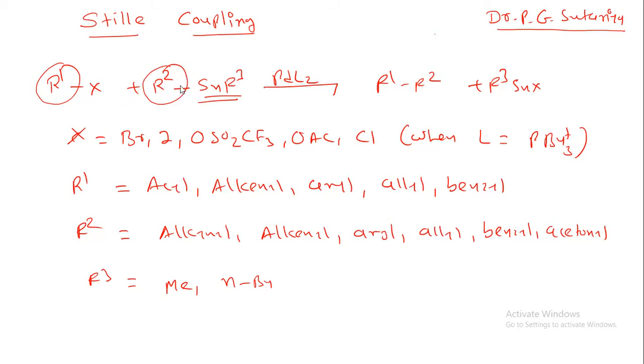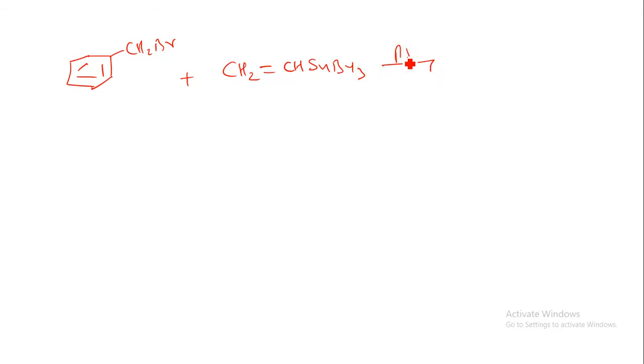Now let us take one example for this. Suppose we have this type of molecule, let's say PhCH2Br, that is benzyl bromide. Now when we treat it with CH2=CH-Sn(butyl)3 in the presence of palladium catalyst, what will happen?